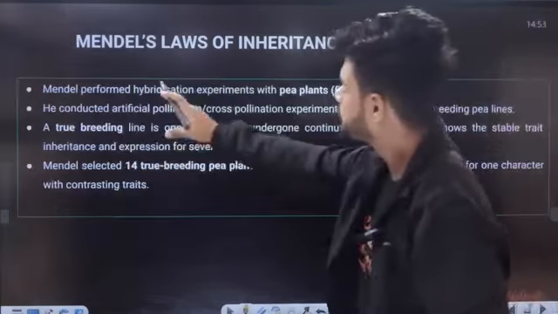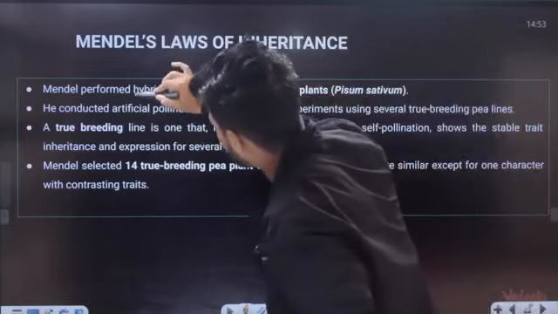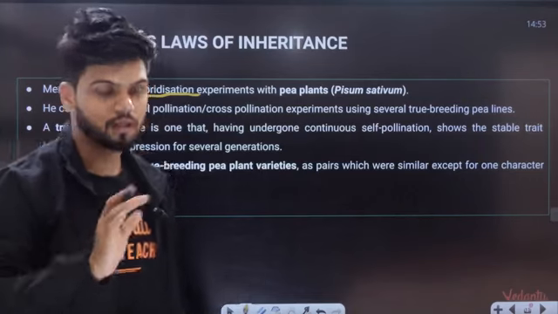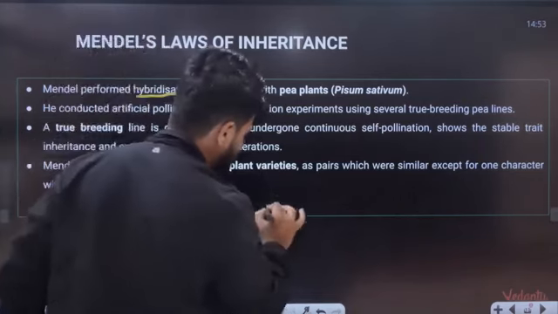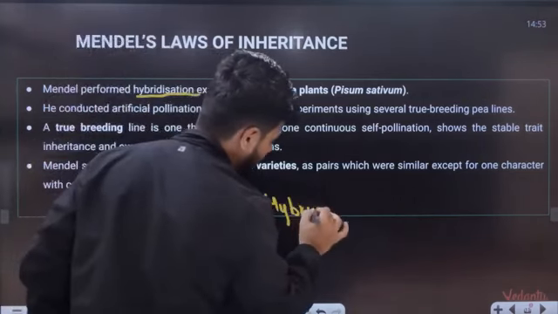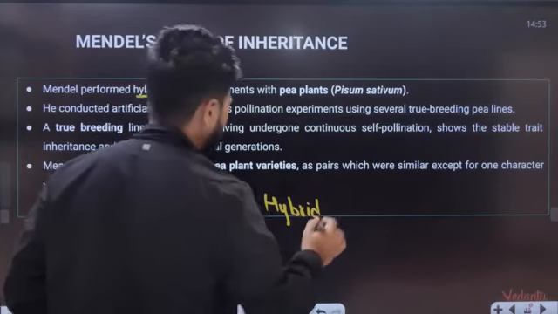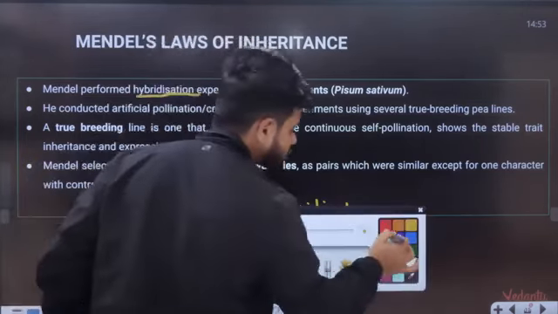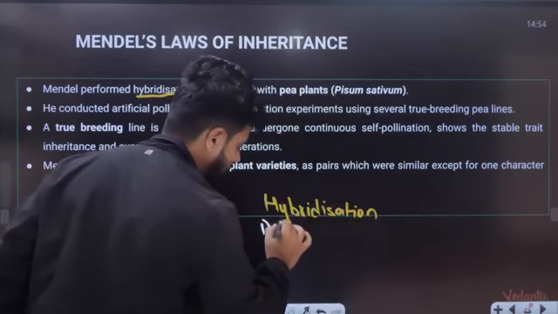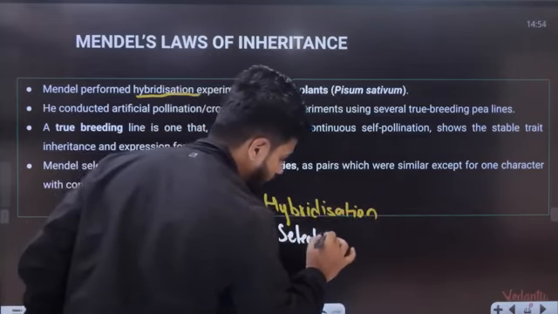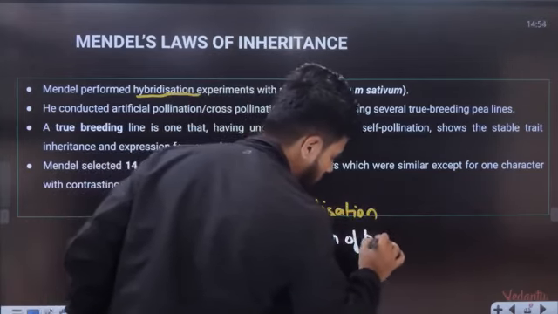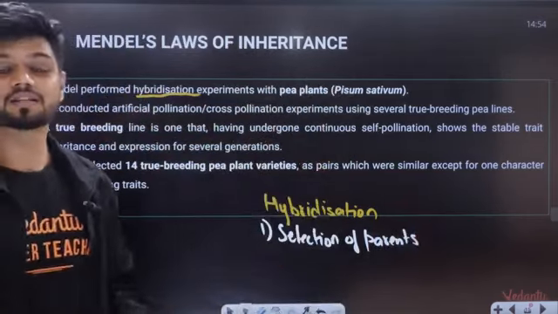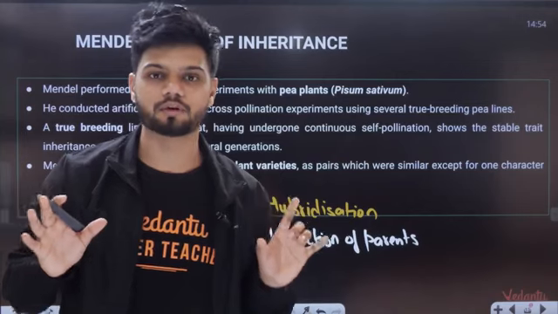Okay. Now, Mendel performed hybridization. Understand, students, what is the meaning of hybridization? Students, there are three main steps in hybridization. Three main steps. First step is called selection of parents. The first step is called selection of parents. So you select parents here in the first step and they are supposed to be pure line. I'll tell you what is a pure line right now.